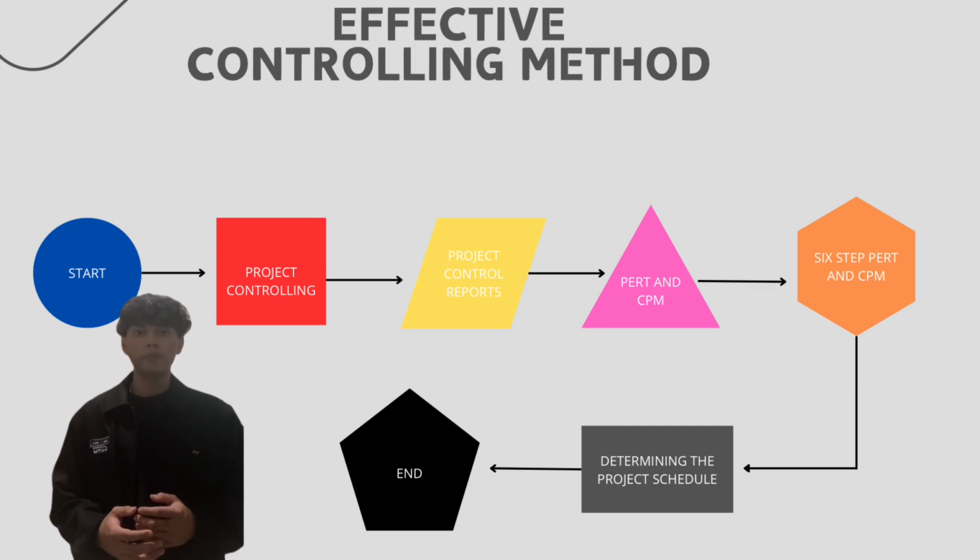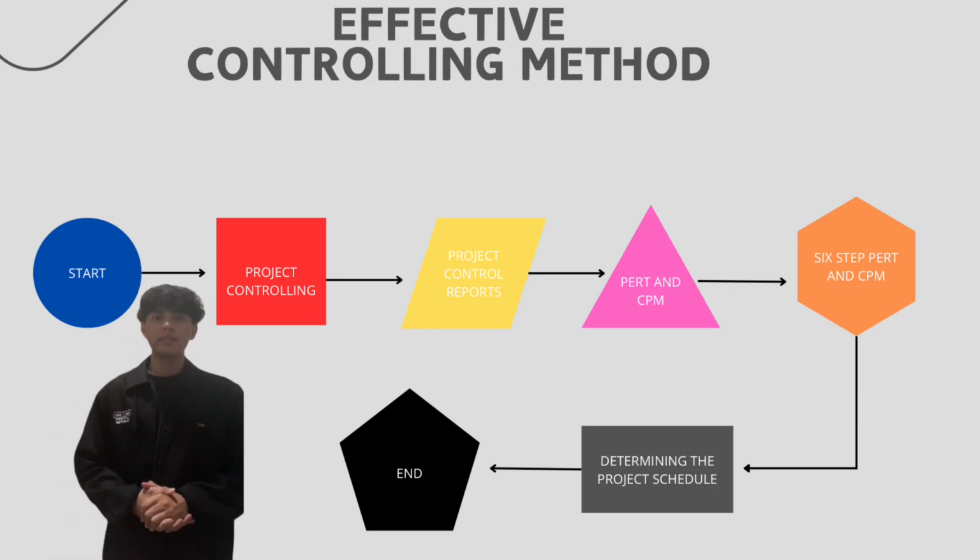Next is variance reports. It is to highlight discrepancies between planned and actual progress. Next is time analysis reports. It is to keep us updated on whether we're meeting deadlines. And lastly is work status reports. It is to provide updates on task completion.